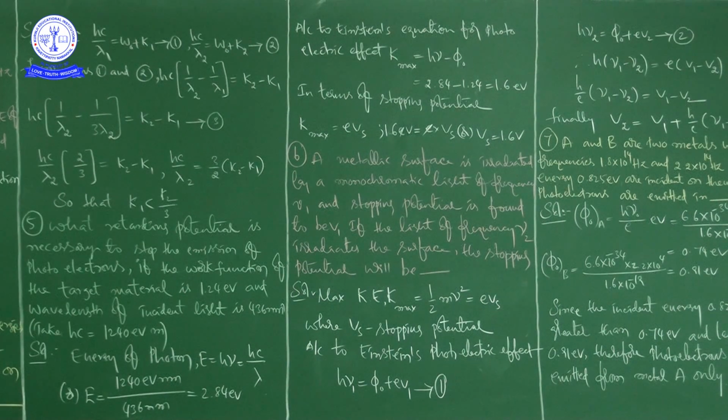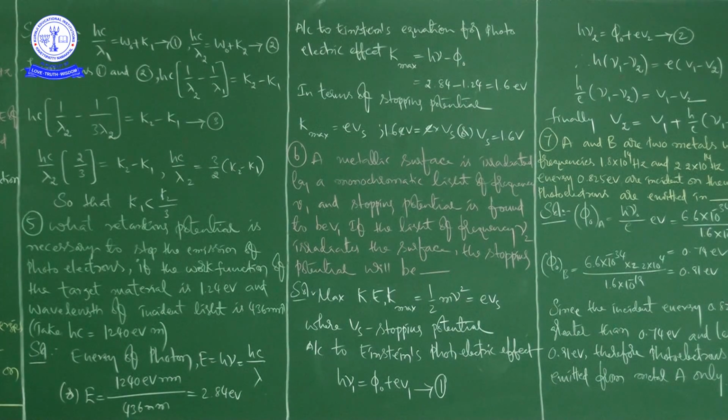Assume P is the emitter plate and Q is the collecting plate. At a particular instant, for a particular value of the collector plate potential, no electron will reach the collector plate, so the photocurrent is 0. That is the situation we need here.